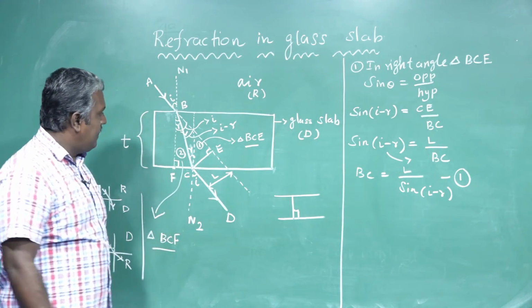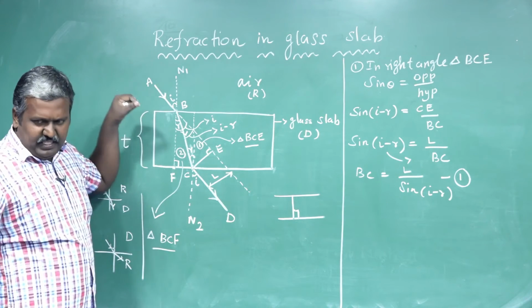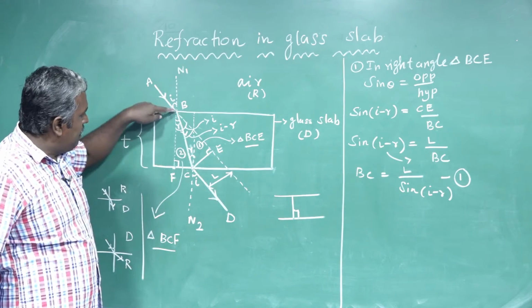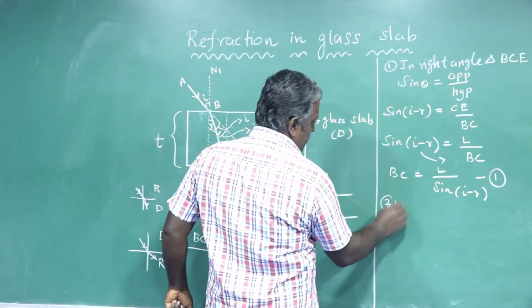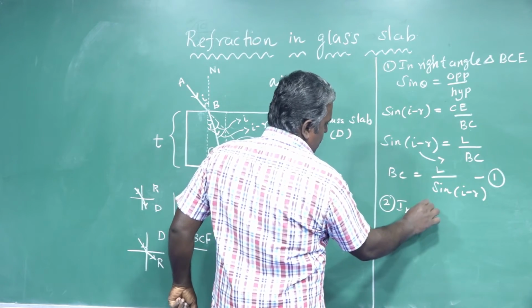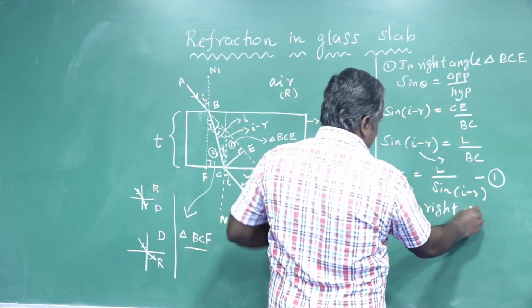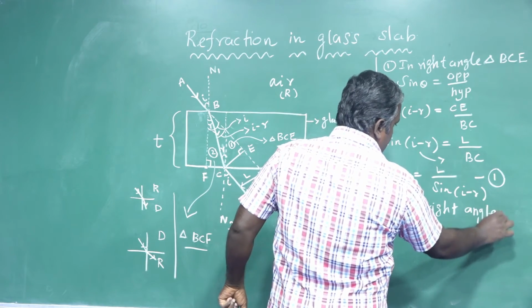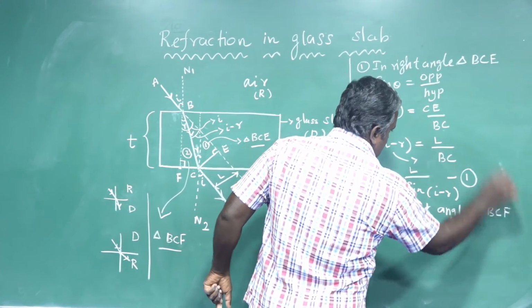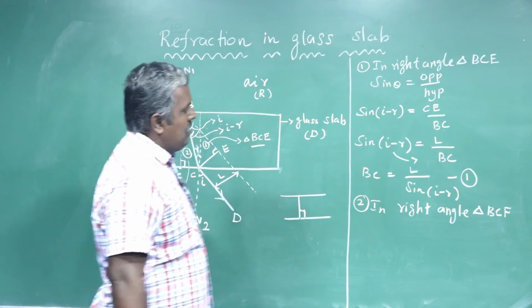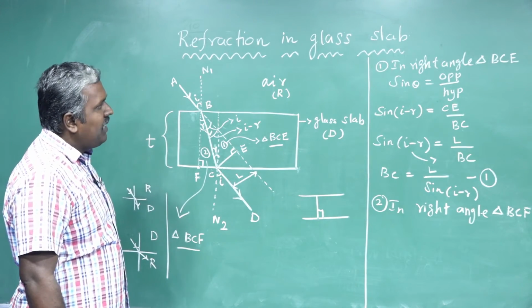Next one, right angle triangle BCF. So in right angle triangle BCF, here we apply cos theta.